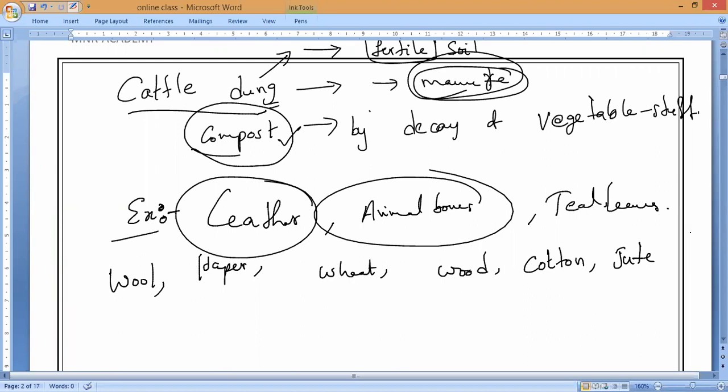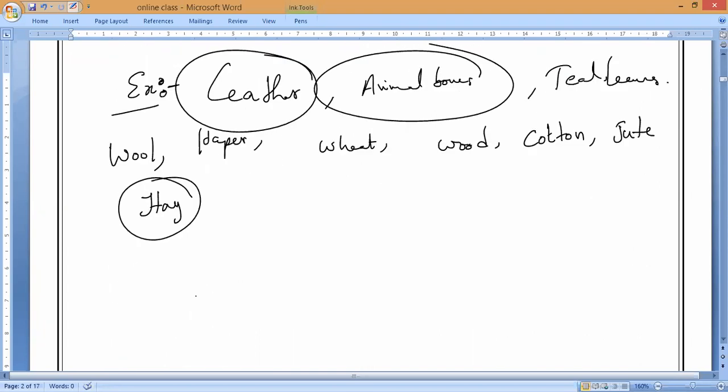Now, in the same way, how many of you know hay? Hay means dry grass. In Tamil Nadu majorly, you might be noticing they make it into rolls. Dry rice plant grass, after it is cut, they make it into rounds. We used to call it hay. These are stacks of rice plants, after removing the rice. That is what we call hay. It is used for animal feeding, animal food.